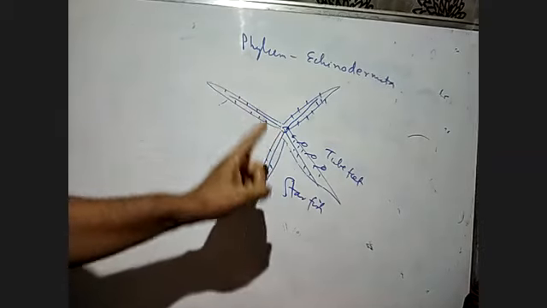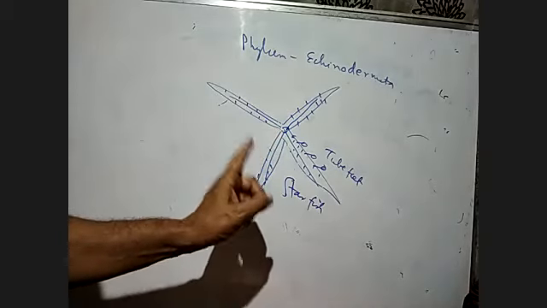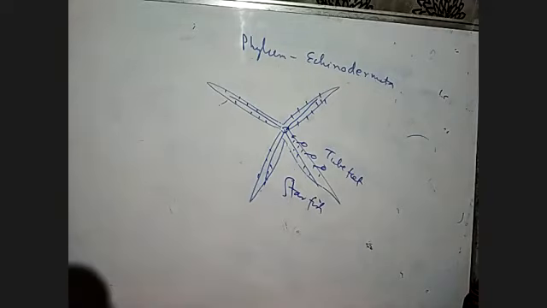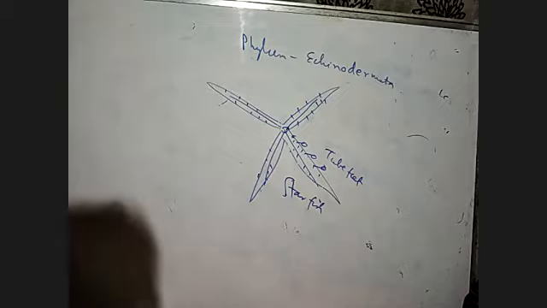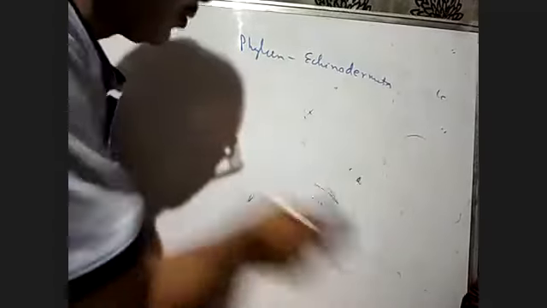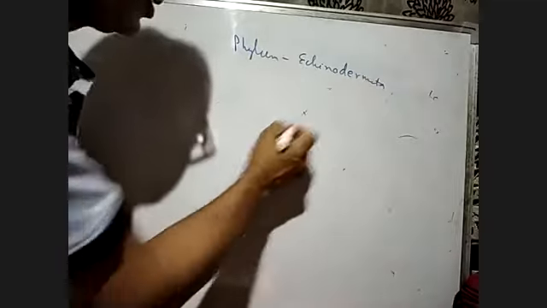The most distinct feature of echinoderms is the presence of the water vascular system, which helps in locomotion, capture and transport of food, and respiration. Look at the water vascular system. This is the starfish.